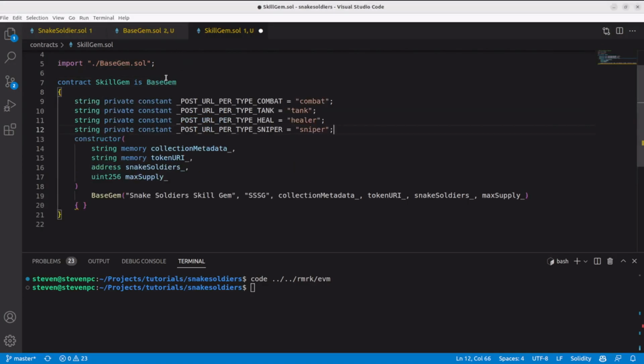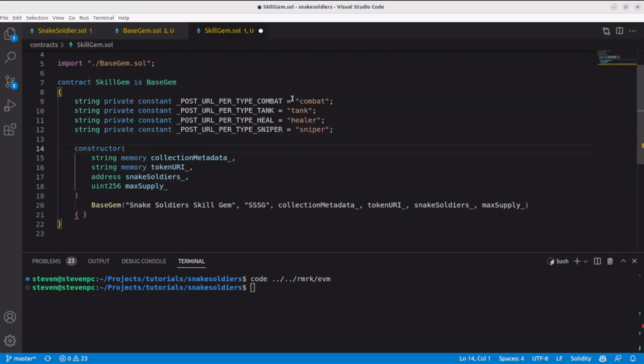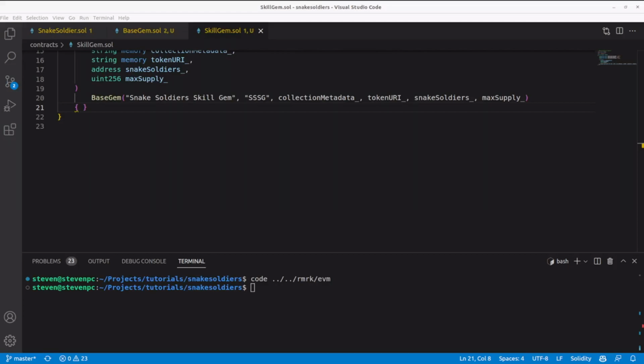Next, I will add some constants. This is what I will be appending at the end of the metadata asset URI according to the token ID, or better yet, according to the type of gem that it got. The only thing pending is the post URI implementation for this specific gem. I didn't mention this earlier, but we don't want the same groups of gems always together, so we will assign this with 3 different strategies for each gem.